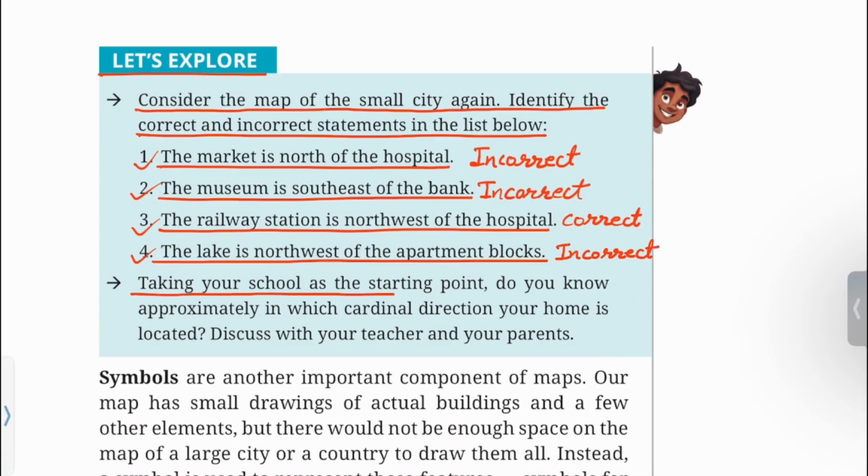Taking your school as the starting point, do you know approximately in which cardinal direction your home is located? Discuss with your teacher and your parents. You can try doing that.